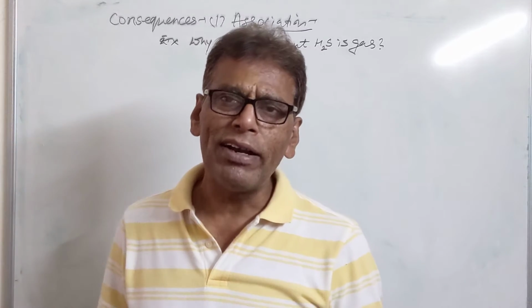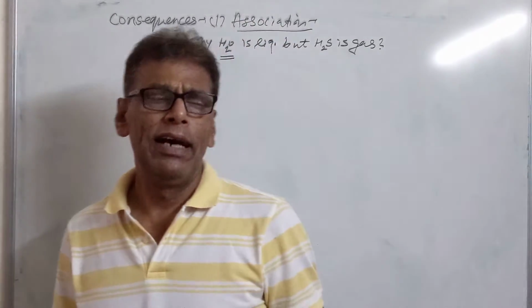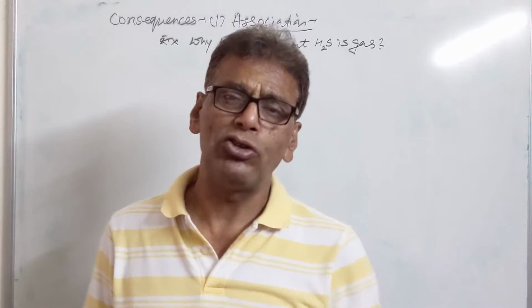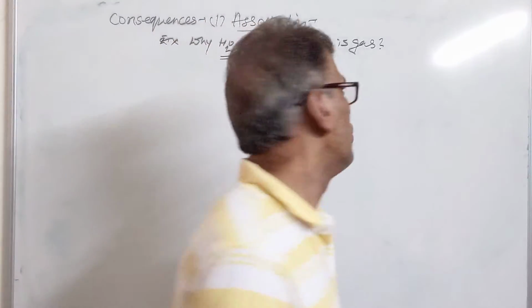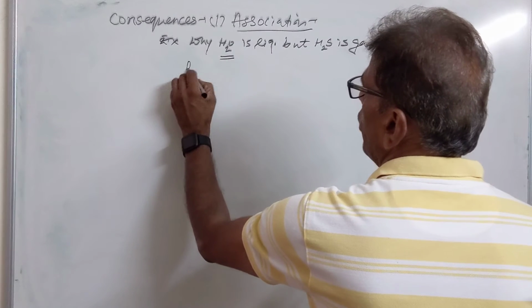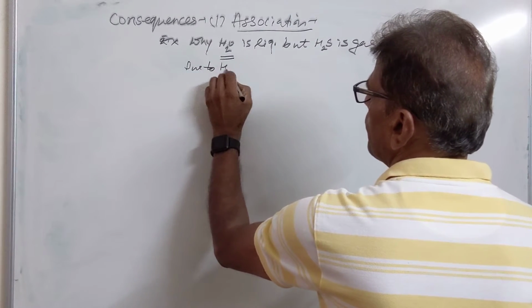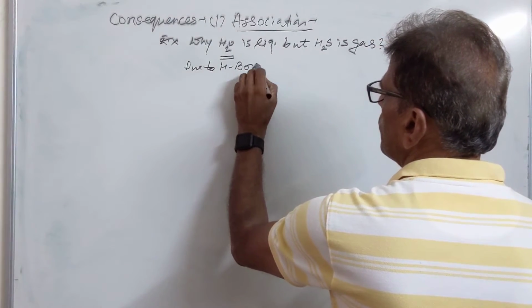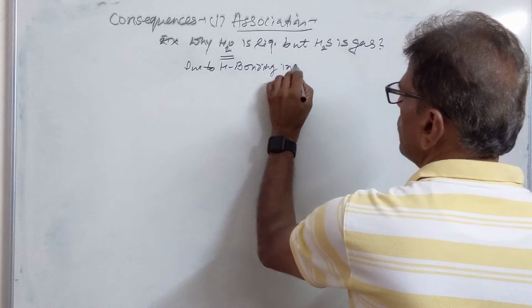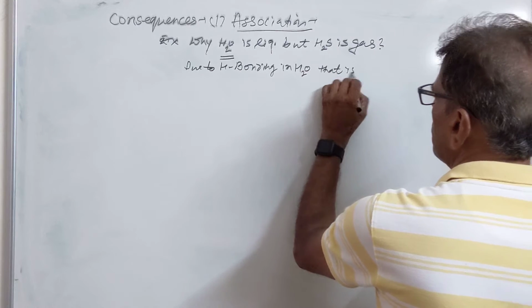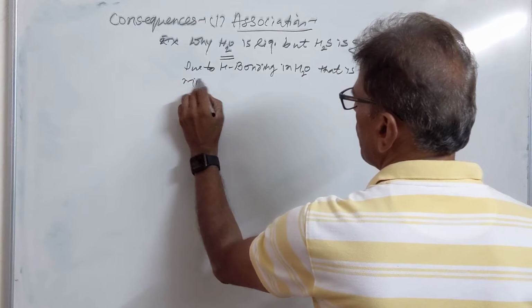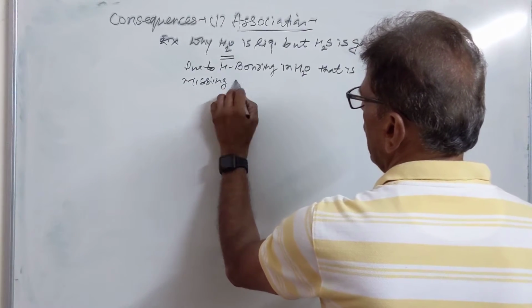The size of sulfur is quite large. It cannot polarize the S-H bond so much as the O-H bond can be polarized by oxygen. Therefore, water is liquid due to hydrogen bonding, that is missing in H2S.